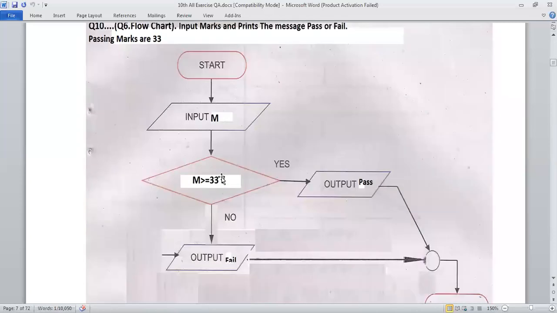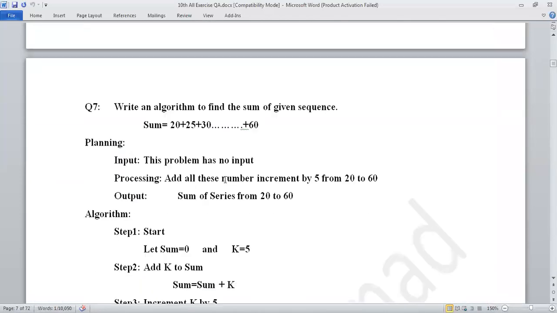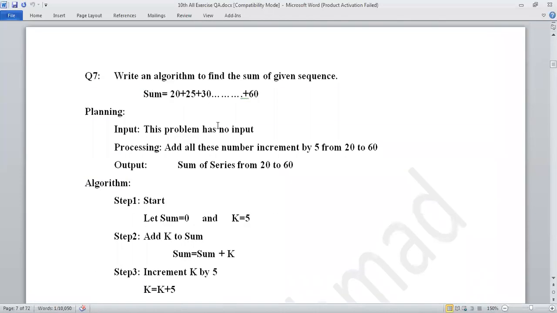Okay, next algorithm depends upon the series. In series, keep in mind, we will use the loop. What is the definition of loop? I will tell you in the programming when we start chapter number 4, which is totally dependent on decisions and loops.